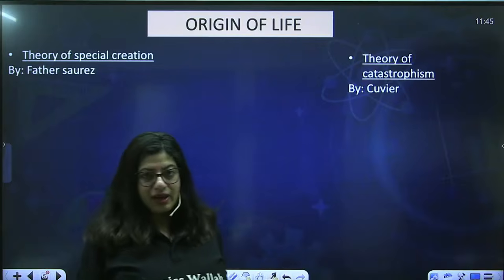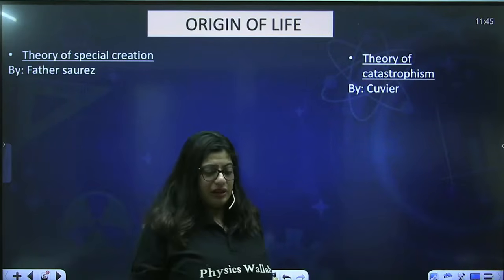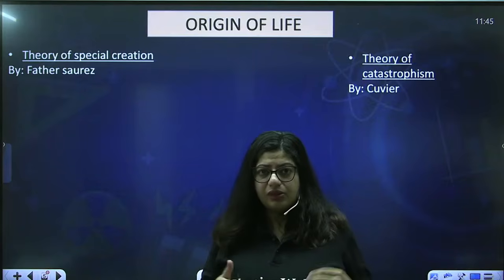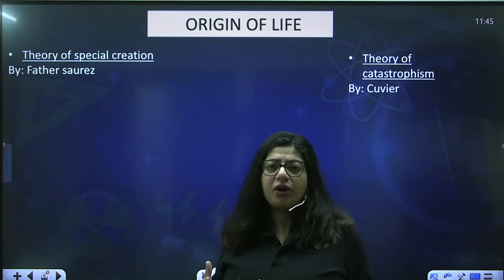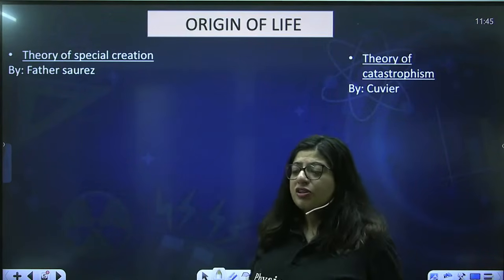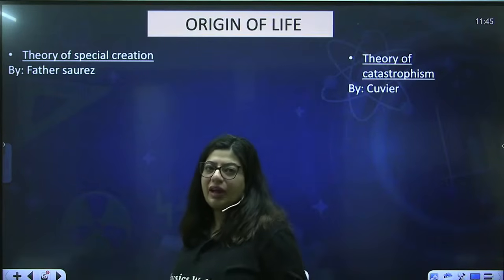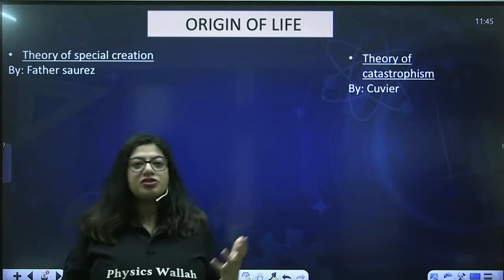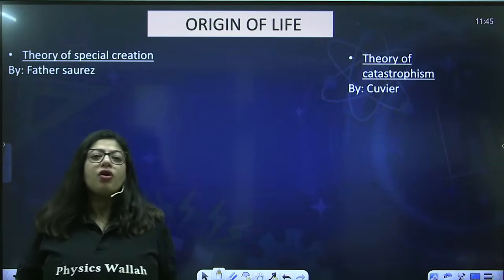So for example, in Hinduism, it is said that there was a creator, right? There was a creator, there is a destroyer, like Brahma, Vishnu, Mahesh, right? So all these are maintaining your life. Fine. Just like that, Christians or other religions also have theories for the origin of life.